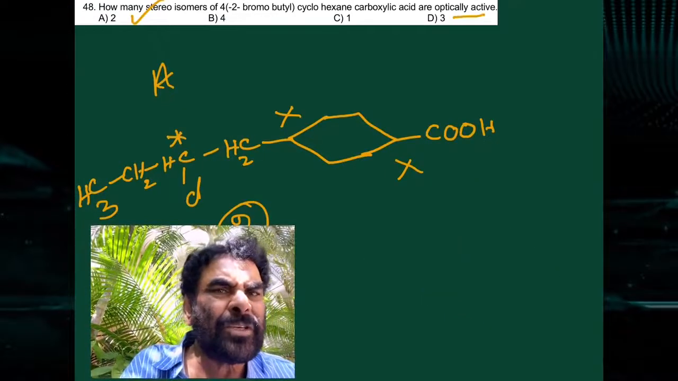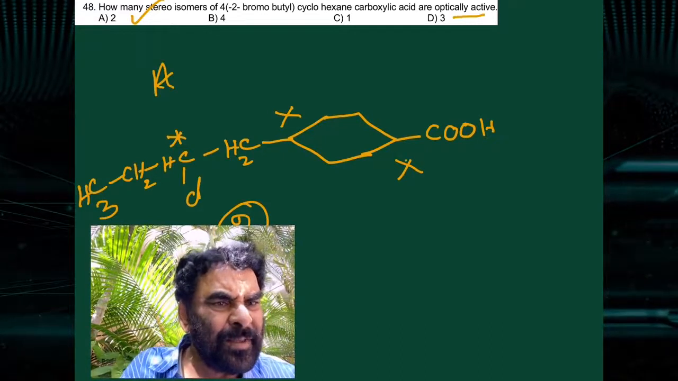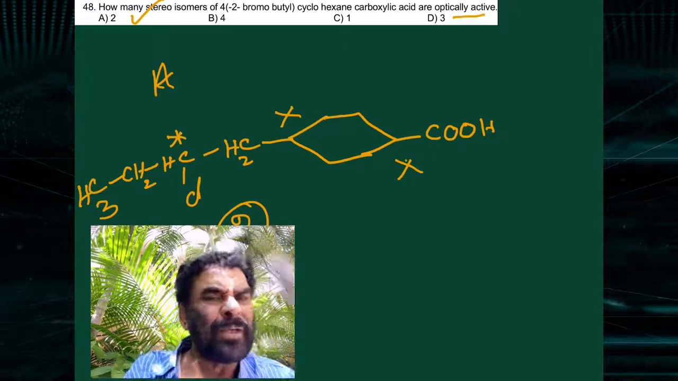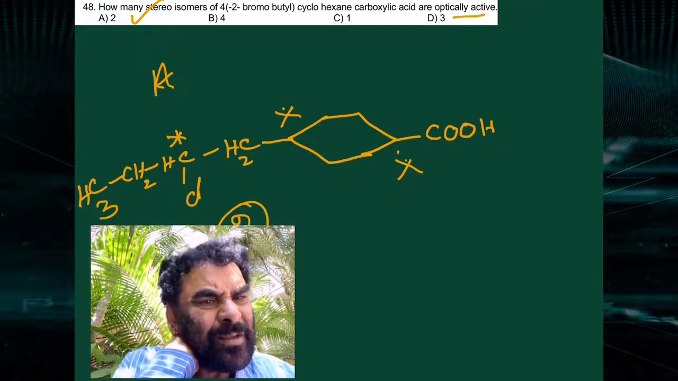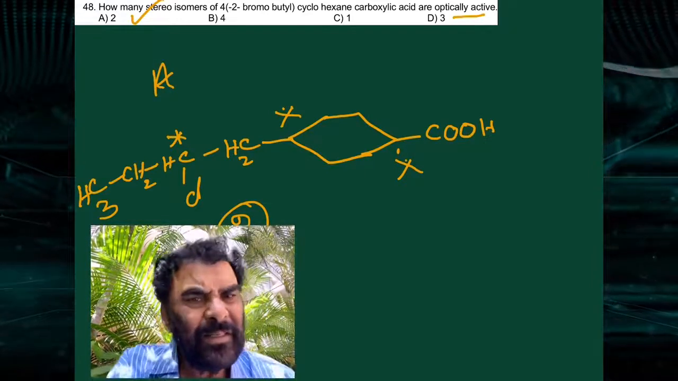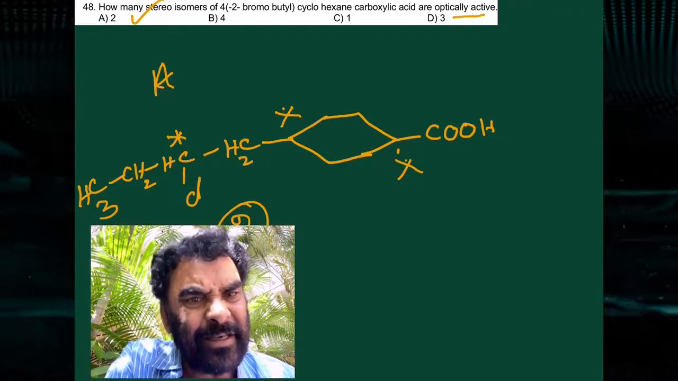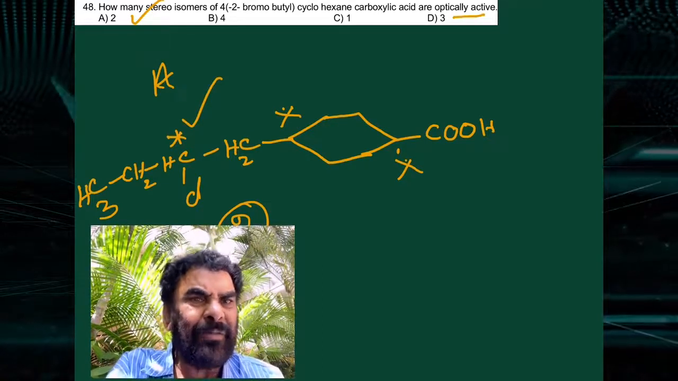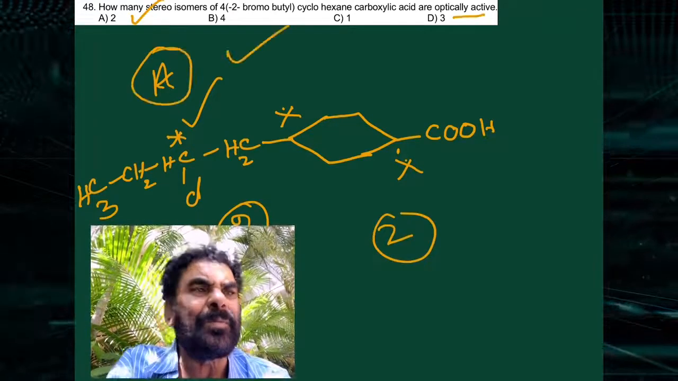The next one is how many stereoisomers of this compound are possible. How many stereoisomers are possible in this optically active compound? Here this is not a stereo center, this is not a stereo center, and he is asking for the optically active isomers, not total stereoisomers. Optically active. This is the only chiral center. Here only 1 chiral center is present, on the side chain 2-chlorobutane part. Therefore 2 optically active isomers are possible.